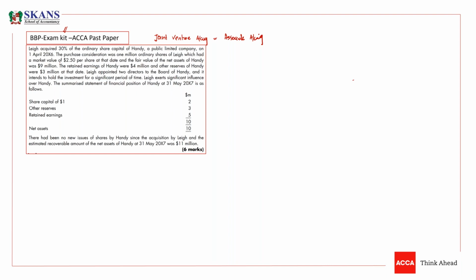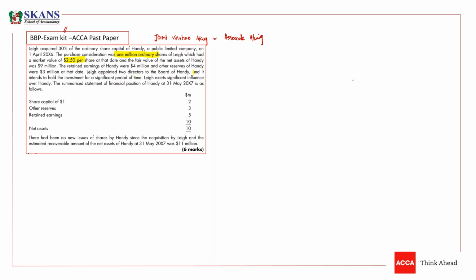So the net assets are also already given. So we have fair value of net assets, and we should use fair value of net assets rather than carrying value of net assets. So what is the consideration, guys? We know 2.5, 1 million shares. We have provided 1 million shares, and each share has a market value of 2.5. The retained earnings of Handy were 4 million and other reserves of Handy were 3 million at that date.